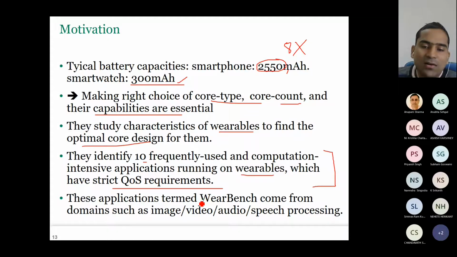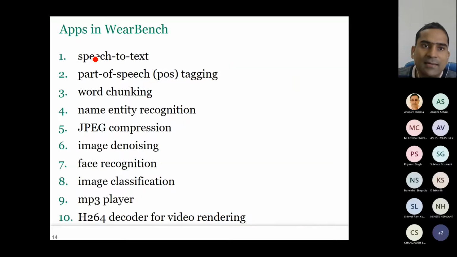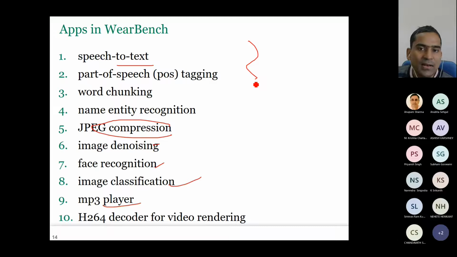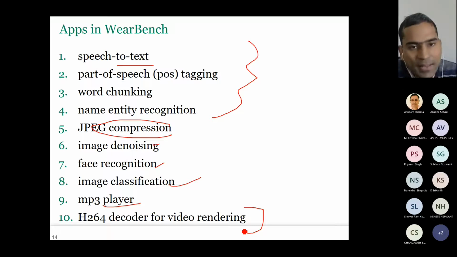These applications are called VRBench. The workload is called VRBench. Now it has these 10 applications, speech to text. You can just think from a normal perspective: what are the typical things a person will do with his smartwatch? He may play some music, he may do some image classification, face recognition, image denoising, image compression, something to do with natural language processing, something with video rendering. So that's why they have chosen very common applications which may run on a smartwatch.